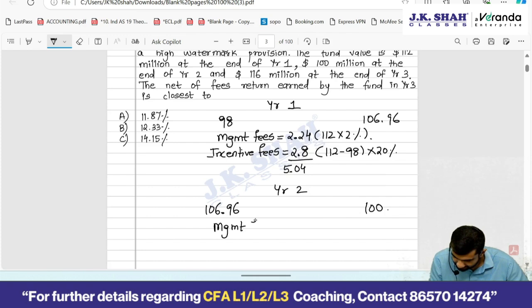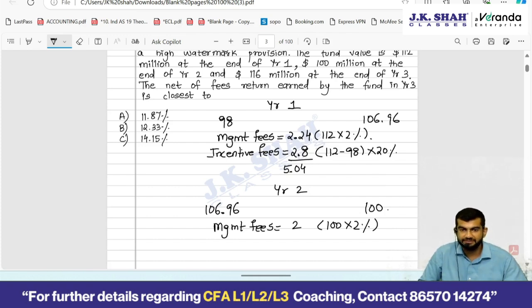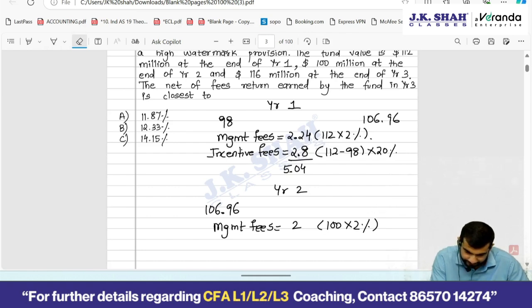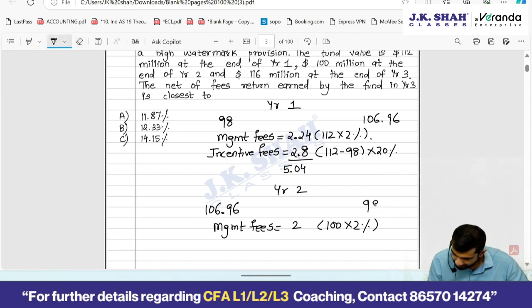Management fees would be 2% of 100 because it is based on year end value, which is 2. And would there be any incentive fees? No, because that is value destruction. So 100 minus 2, 98. Fine.